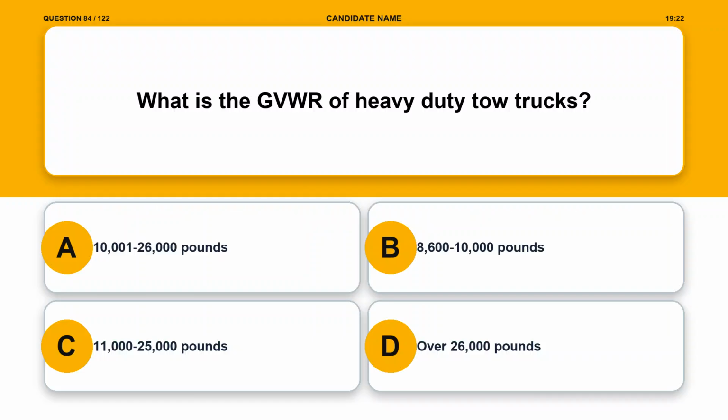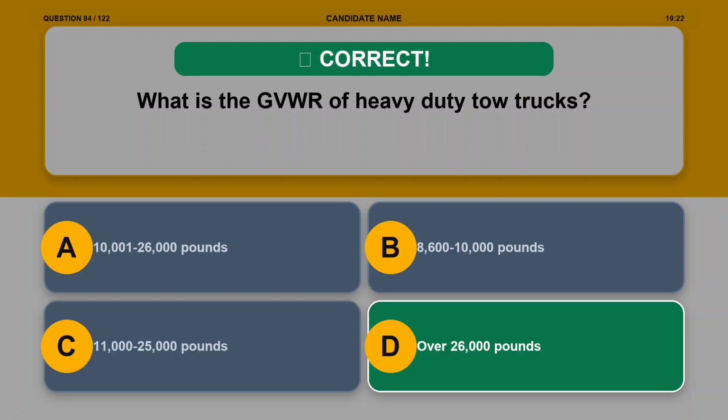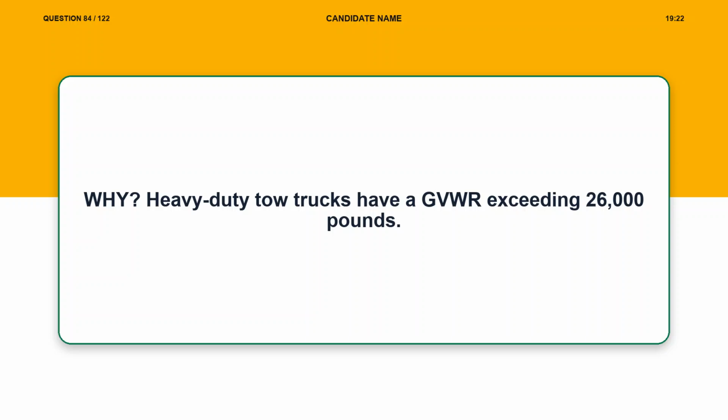Question 84. What is the GVWR of heavy-duty tow trucks? Option A, 10,001-26,000 pounds. Option B, 8,600-10,000 pounds. Option C, 11,000-25,000 pounds. Option D, over 26,000 pounds. The correct answer is option D, over 26,000 pounds. Explanation. Heavy-duty tow trucks have a GVWR exceeding 26,000 pounds.